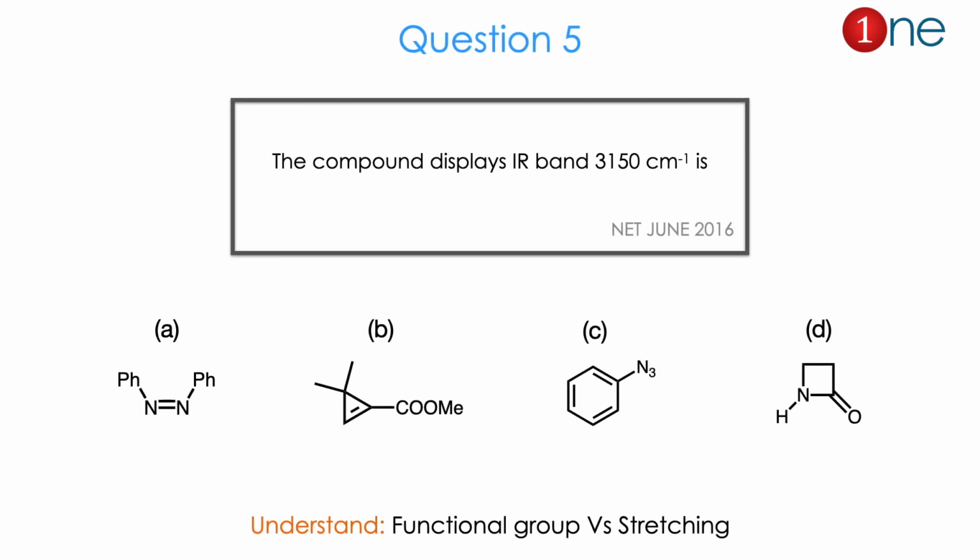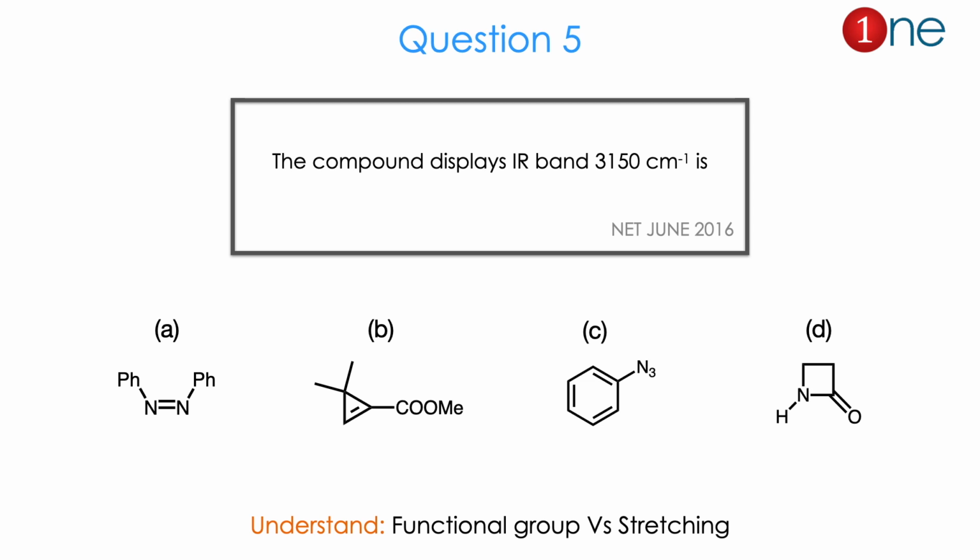Then the question number 5. They are asking which compound will have an IR frequency of 3150, which is a very high one. They have given the 4 compounds. One is an N=N double bond azo compound. One is cyclopropyl with alkene and ester. Another one is an azide. Another one is a cyclic amide.